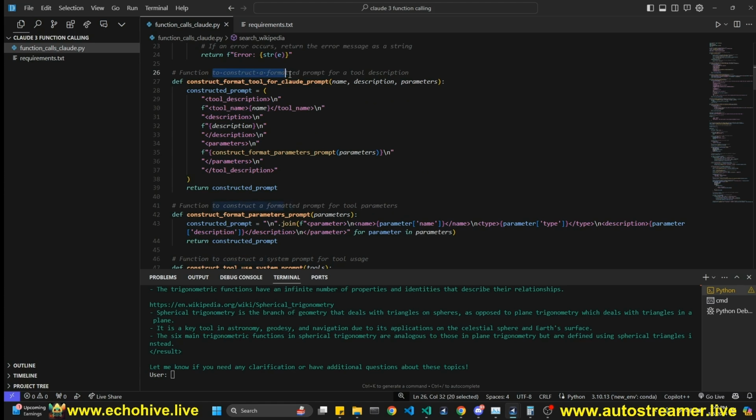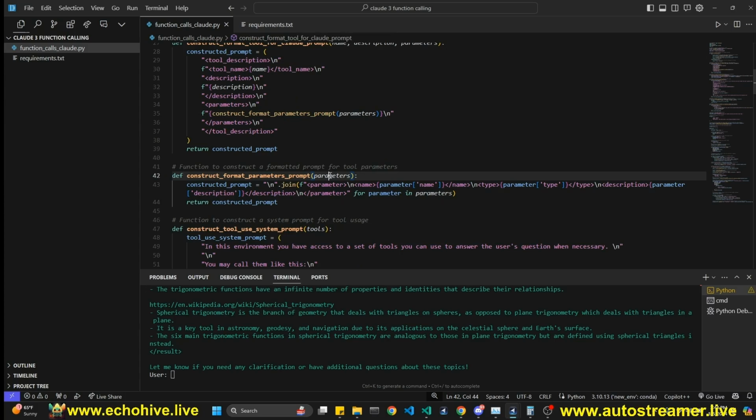And then here we have a function to construct a formatted prompt for tool description. We're going to describe a name, description, and parameters, and it's going to insert them in between XML tags, such as the tool name and description. For parameters, we're calling a function called construct format parameters prompt, which is right here, which is going to take in the parameters, construct a string, and return that. And that's what we insert in parameters.